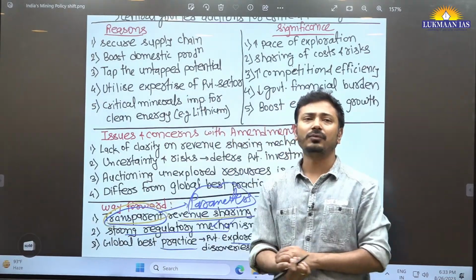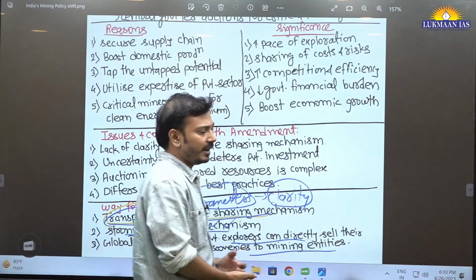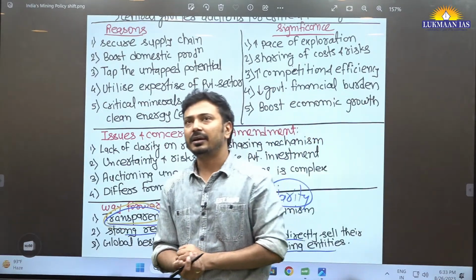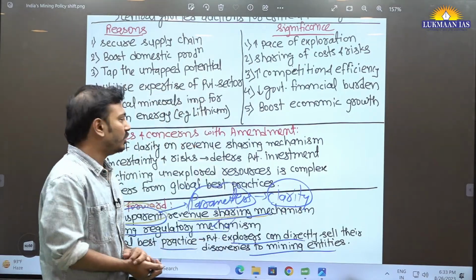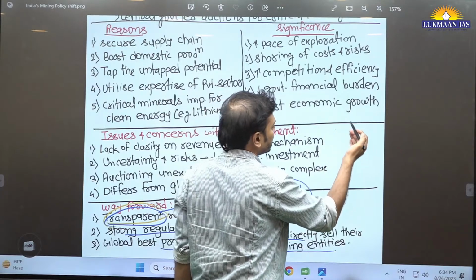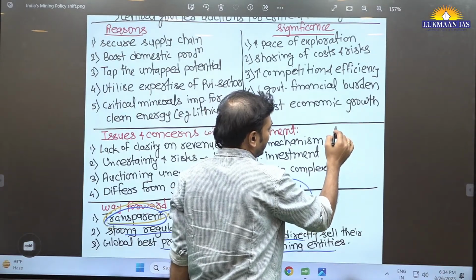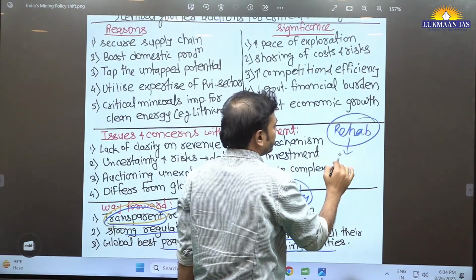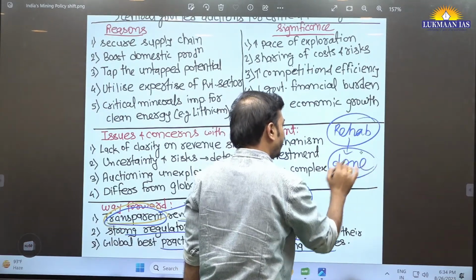Along with that, regarding the other problems of mining we just learned, you should be knowing the general thing that whenever we talk about the displacement aspect, all the rehabilitation should be done before mining is started.